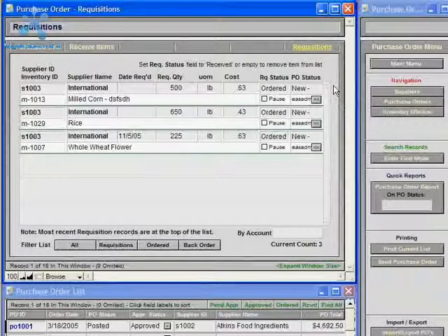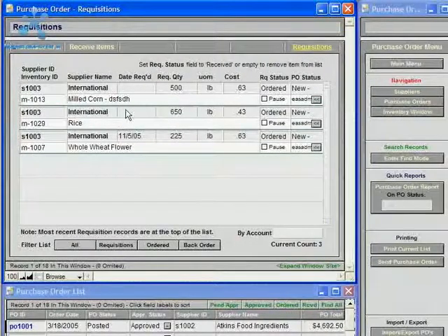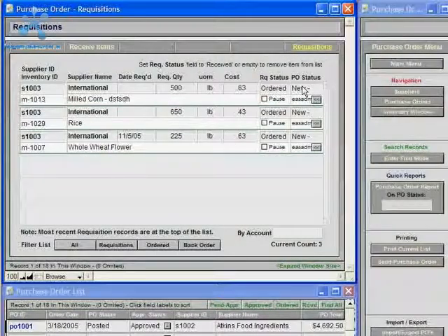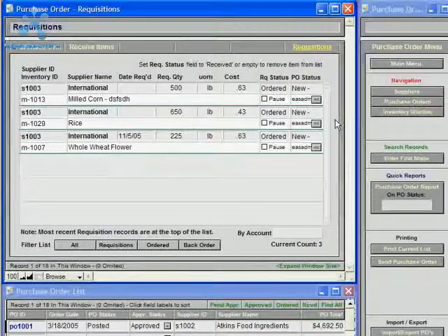This is valuable to the people that actually created the requisition, because now they could look at their list of requisitions and check the status of the requisition to see if it's new or ordered or received in their small list of their own requisition records.